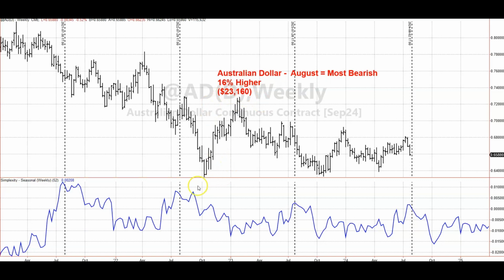So if we look at the seasonal indicator, this blip right here to the downside each year is August. And if we go back on the price chart and look what has happened in the previous years, a few years ago we had sideways action for a couple of weeks and then we ended up finishing August lower. A couple years ago, after some initial rallying up here, we did end up finishing lower eventually. And then last year we saw a big decline lower. So has a pretty good track record, August, for the Australian dollar finishing lower. Let's see how it looks on the heat map.